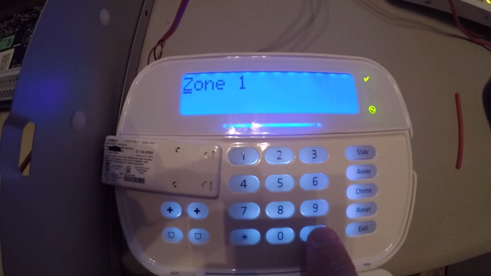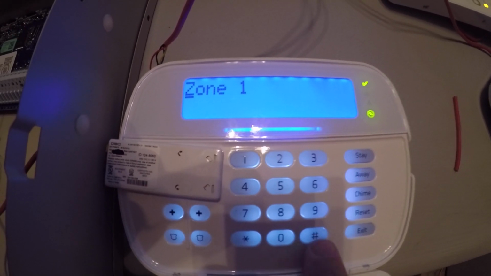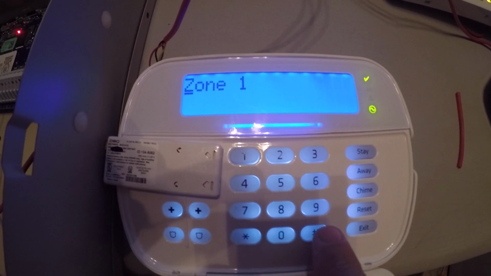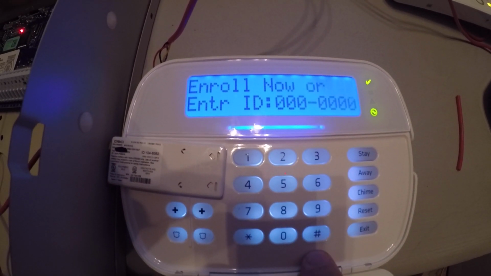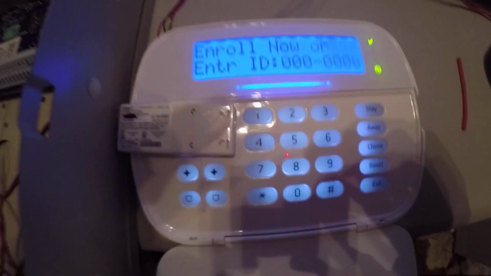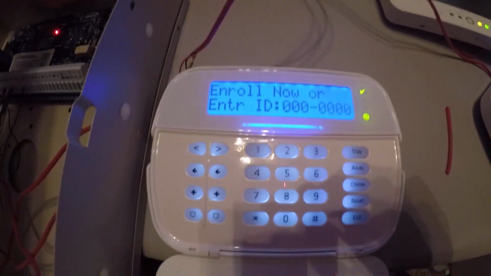Now it wants us to label it. We're going to leave it zone 1. We're not going to press star. We're going to press pound. We're done enrolling that device. And I'm just going to enroll the other ones real quick here.